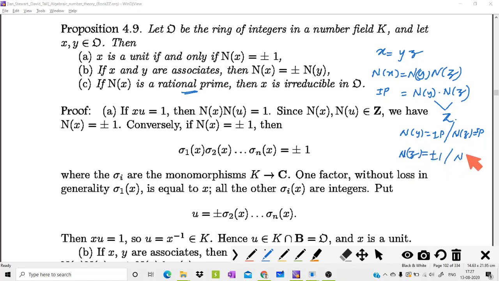This implies, by the first part, that z is a unit, or, in the other case, y is a unit. Clear? Then x equals yz is a factorization where one of them is always a unit. That means x has no proper factorization. Therefore, x is irreducible. So this completes proposition 4.9.